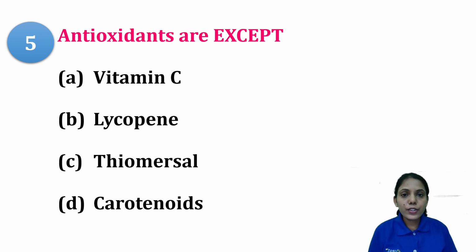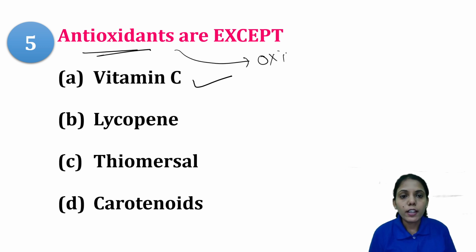Next: antioxidants are, except. That means among the options, three are antioxidants except one. So we have to identify it. So vitamin C acts as an antioxidant. Yes, vitamin C acts as an antioxidant. Antioxidant means those which will prevent the process of oxidation.